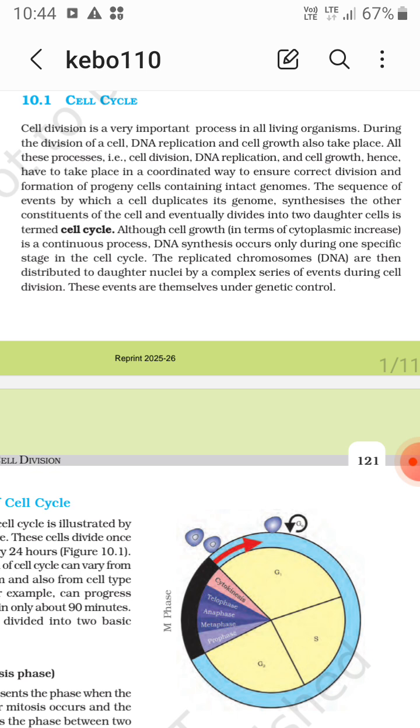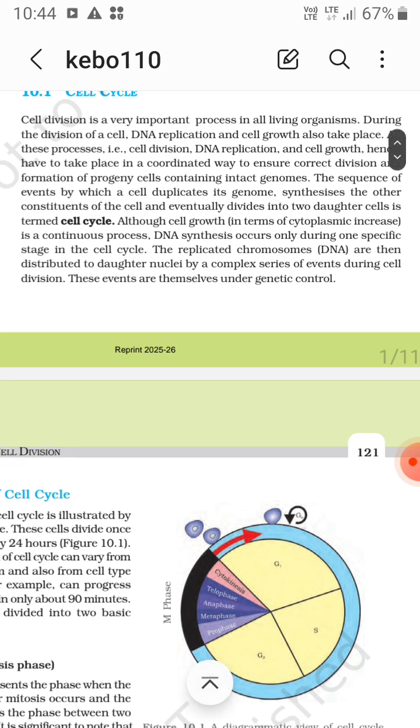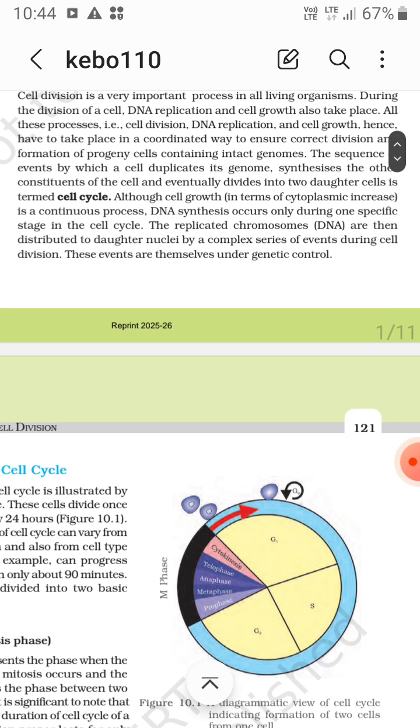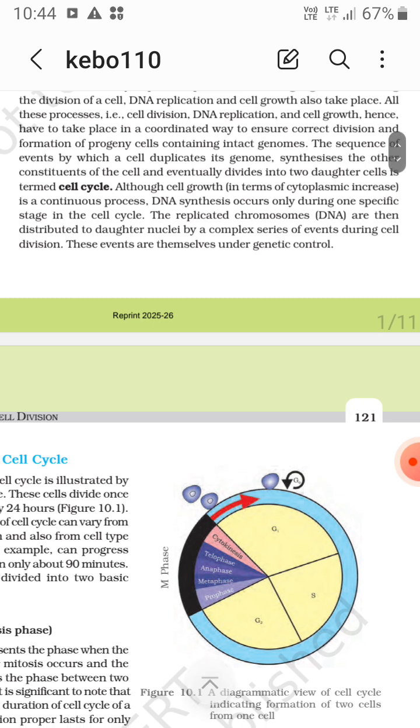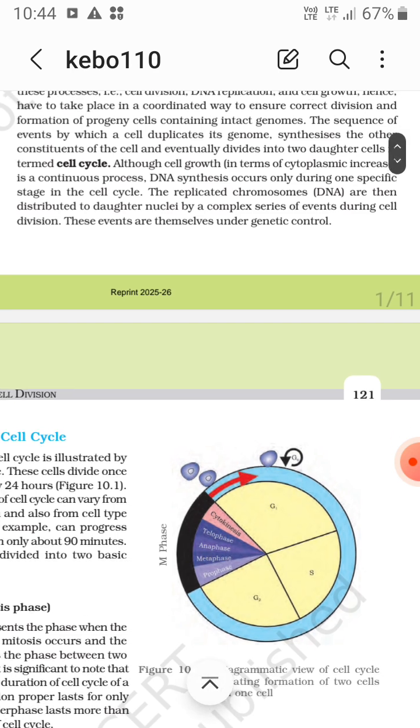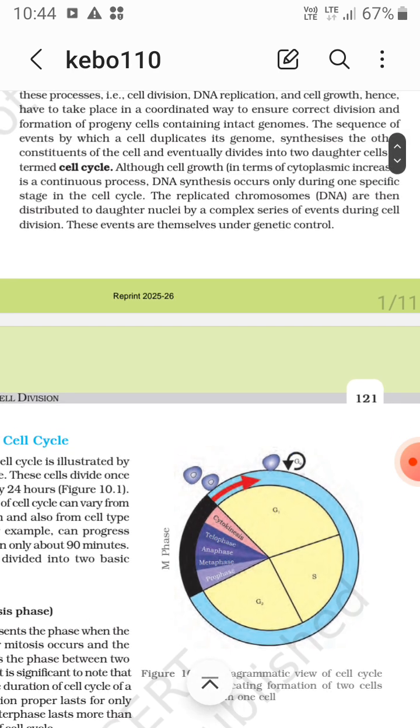What is cell cycle? The sequence of events by which a cell duplicates its genome, synthesizes the other constituents of the cell, and eventually divides into two daughter cells is termed as the cell cycle. Although cell growth in terms of cytoplasmic increase is a continuous process, DNA synthesis occurs only during one specific stage in the cell cycle.